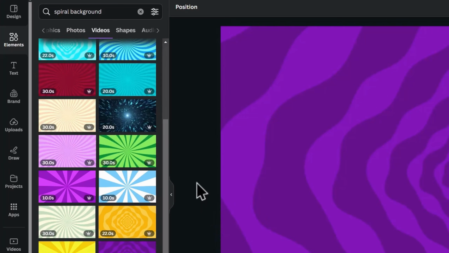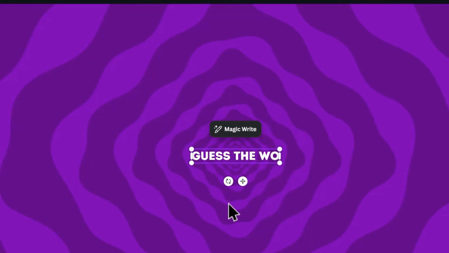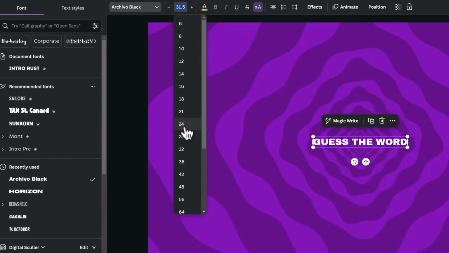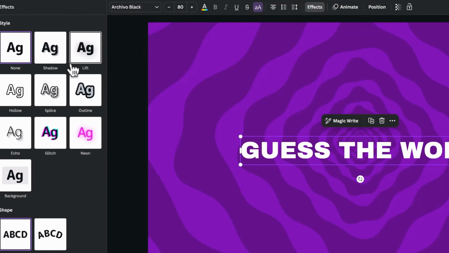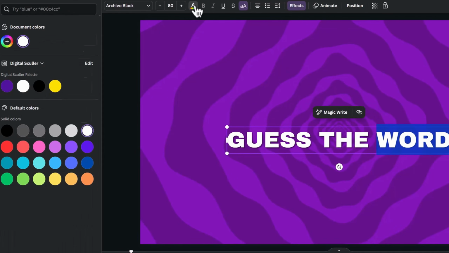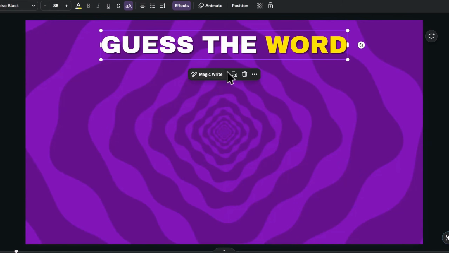Next, go to the Text tab on the left and click on the heading. Replace it with Guess the Word, then change the font to a bold one. I will turn it to all caps at the top, then increase the font size. Add a shadow effect on it and change the color to black. Double-click on the word and change the color to yellow. Now you need to move it to the top and duplicate it.